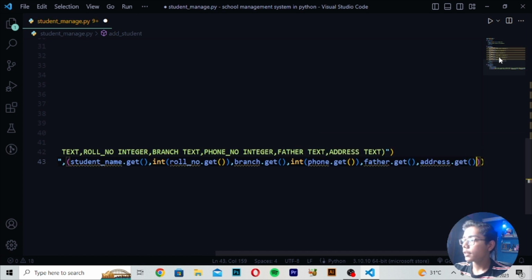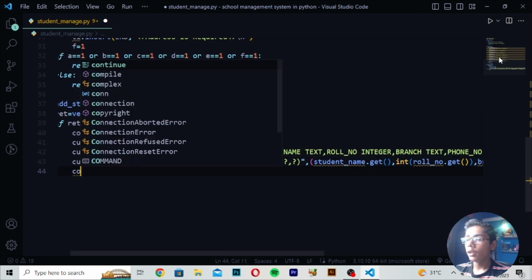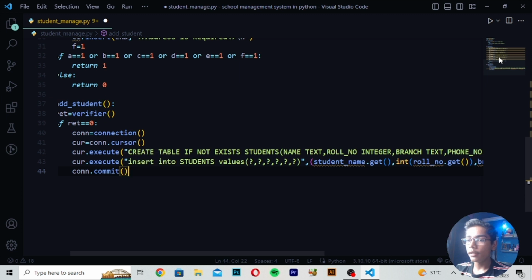Then after writing this tag you have to close both tags here. Don't write anything here, just close it and move down. Then I will write the commit value here, and after writing the commit value you have to write close value, make this bracket here, then write t1 dot insert. After writing t1 dot insert you have to write add, and here added successfully. So here I will write successfully like this. Here we have to write backslash n as well, but in small letters. So I will write it here.